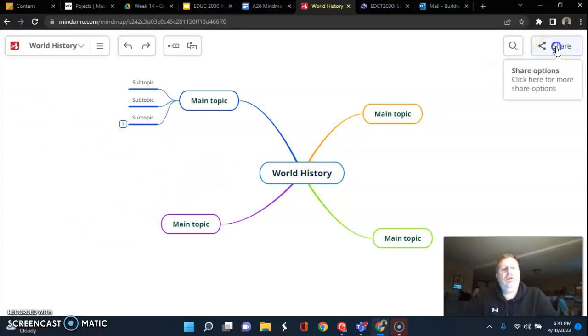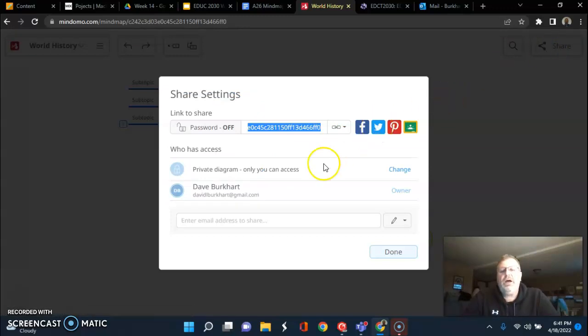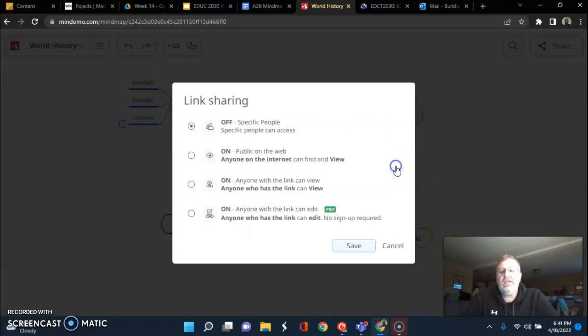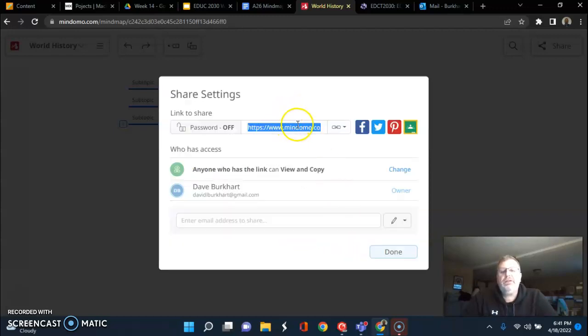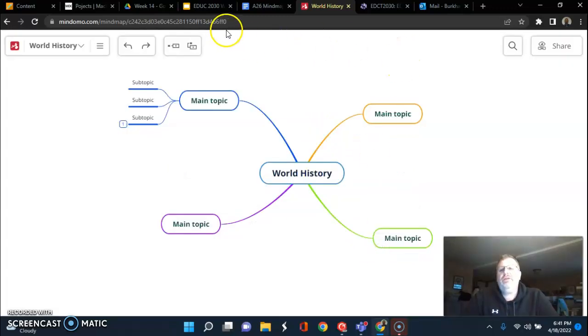When I'm finished with it though, I'm going to click on Share. And this is the spot over here where right now it says it's private, only I can access it. I click on Change, then I can either put it public on the web or anybody with the link can view. At least do anybody with a link can view, because what you'll do is then click on that, click Save, and now I can just click this link and anyone who has the link can view it. So I just click on that link, save it, and then I can post it onto my website. So that's a fairly simple assignment to do for this week.